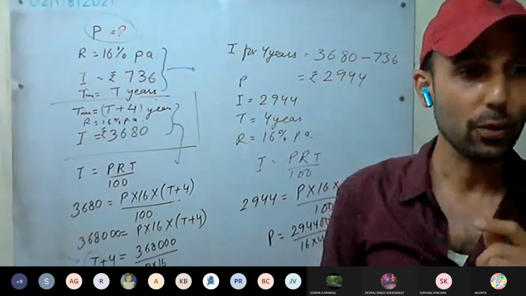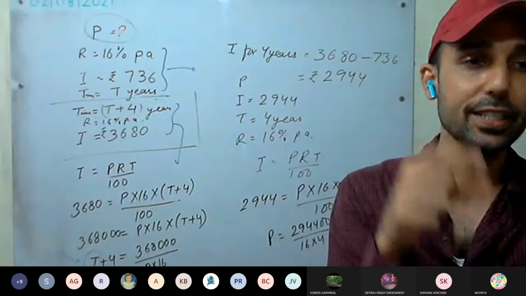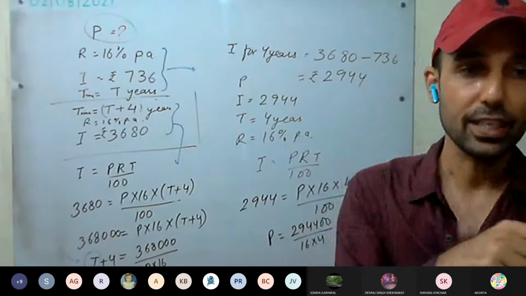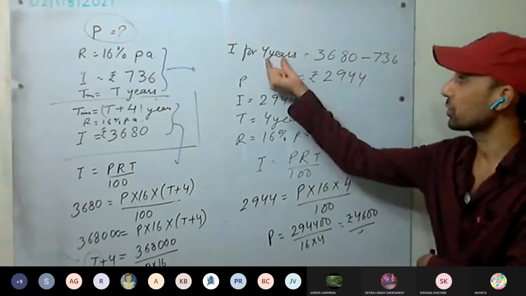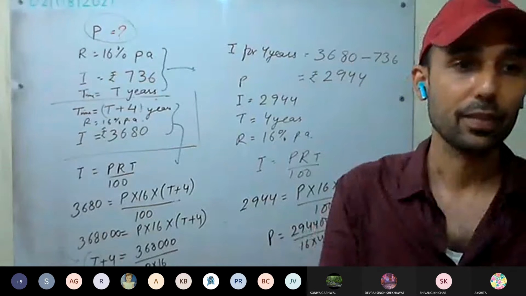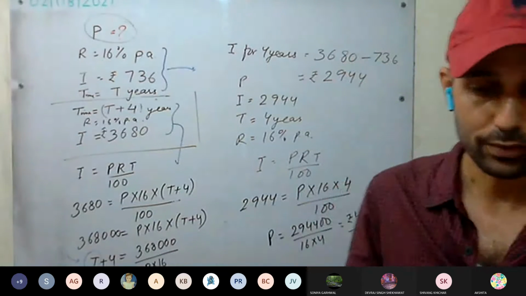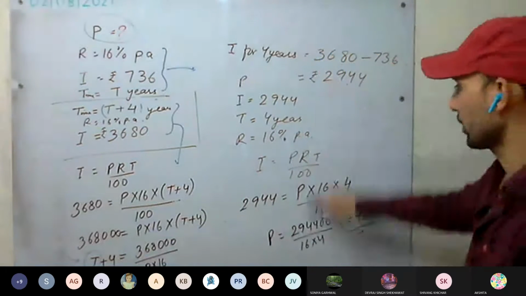This we can do here because each year the interest remains same. In simple interest, the interest remains same. That's why we are able to do this one. If we subtract them, that will be the interest for 4 years. Since each year the interest remains same, if you are calculating simple interest, always remember that. That's why we can easily calculate this way.